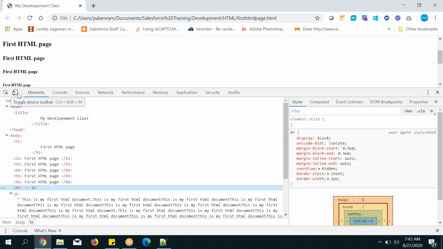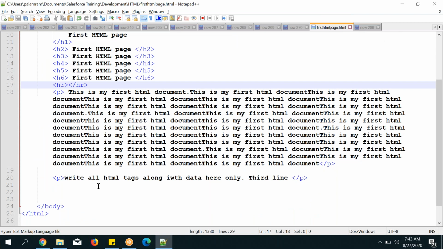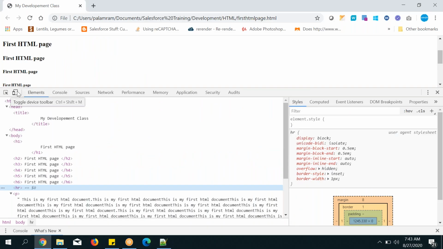And also you need to look at this one. What is this one? Toggle device. Remember, I will teach the devices in CSS classes, so you don't bother about that one. Devices means how many devices are there in the market. Mobile is one device, laptop is one device, iPod is one device, a big screen is one device. Big screen means, you might think, a laptop is a big screen, right?